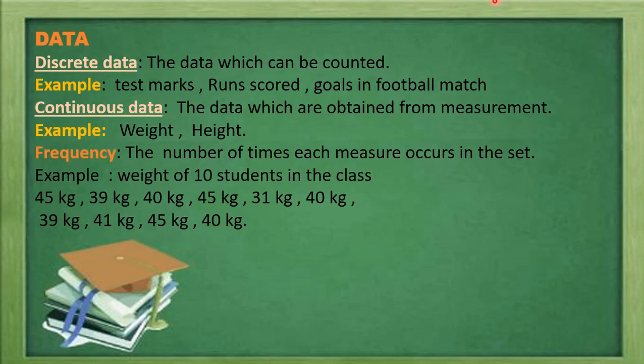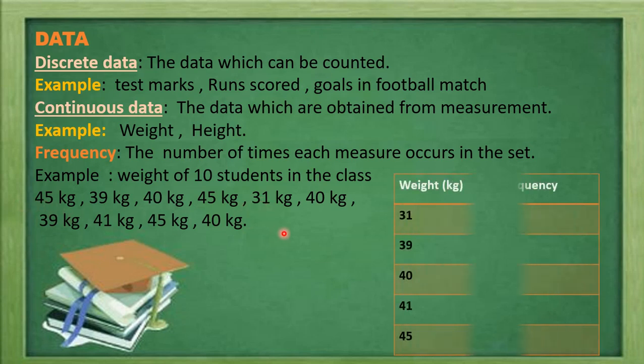Here it is the weight of 10 students in the class. So we can find out how many times 45 kg is there, or how many students have the weight 45 kg. That means we have to find out how many times 45 is occurring in this set of data. So for this, let us take the value which is least in this set, that is 31, and the highest, that is 45. So make the table for this as 31, 39, 40, 41, 45.